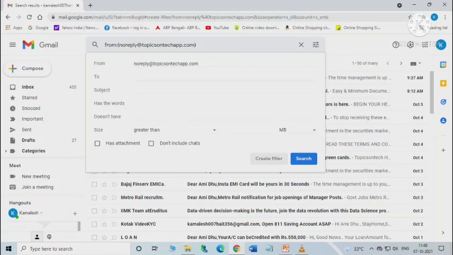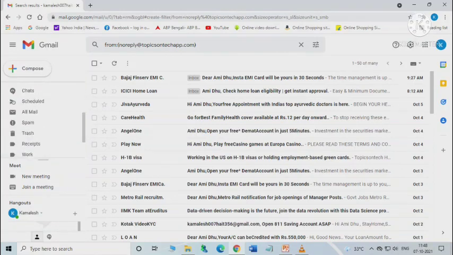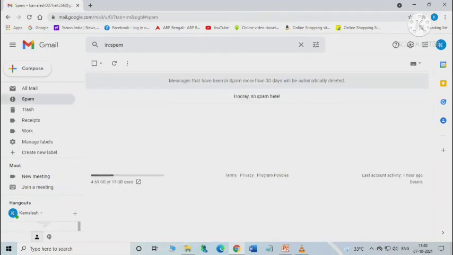Okay, next we will learn how to delete spam. To delete spam message from your email account, just open Gmail account first, then click on more option on the left side pane here, more option. Here it is the more option, and then select spam from the drop down list of folders. If you click on this, you will have this folder. Okay, so here there is nothing here, it does not have any message.